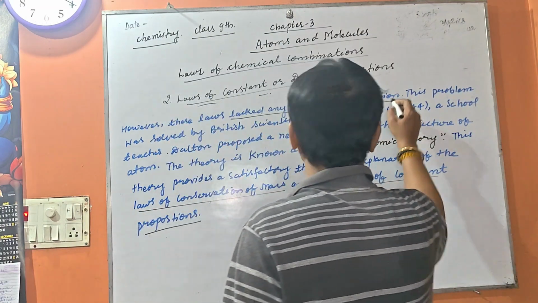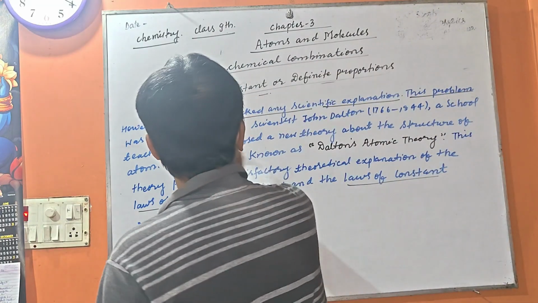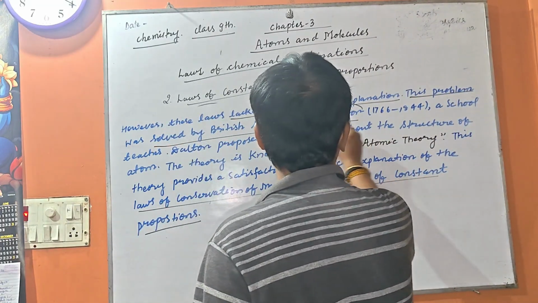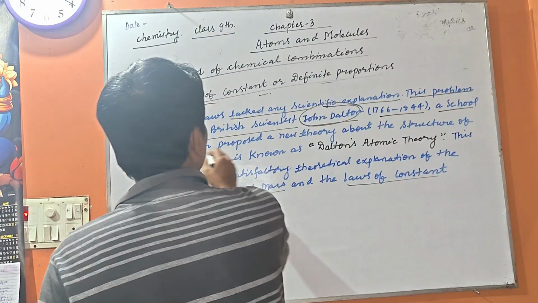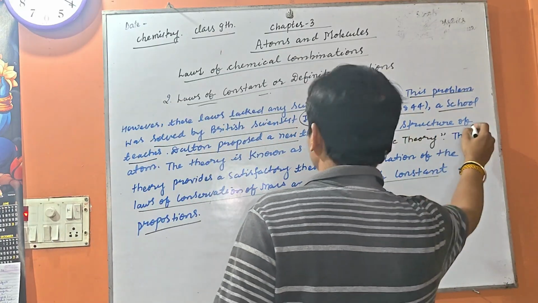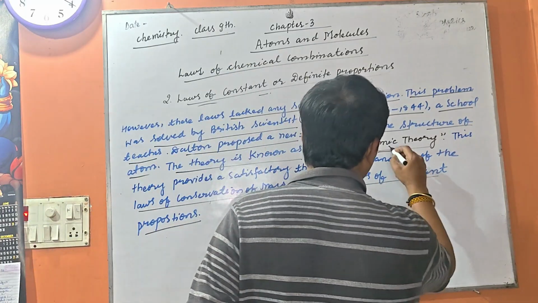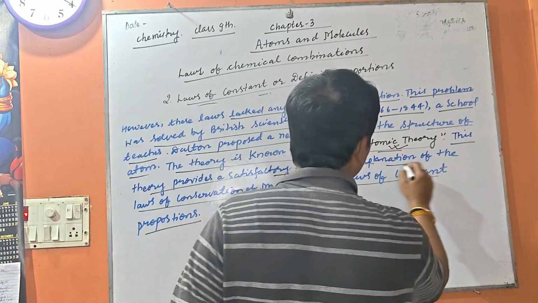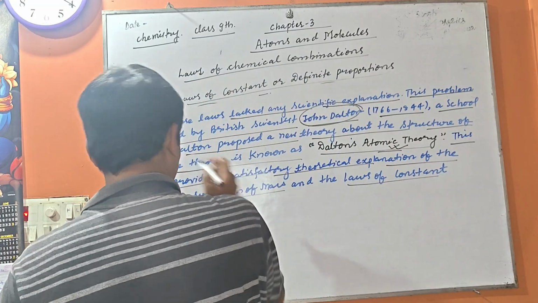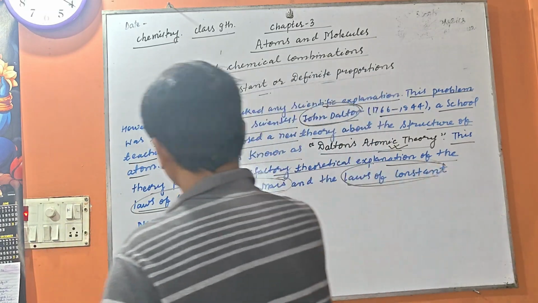These laws had no scientific explanation. This problem was solved by the British scientist John Dalton, a school teacher. Dalton proposed a new theory about the structure of the atom. The theory is known as Dalton's atomic theory. This theory provided a satisfactory theoretical explanation of the law of conservation of mass and the law of constant proportion.